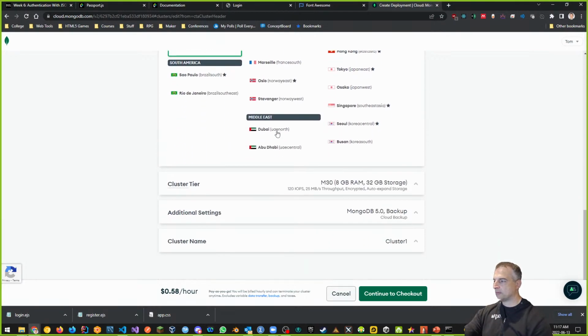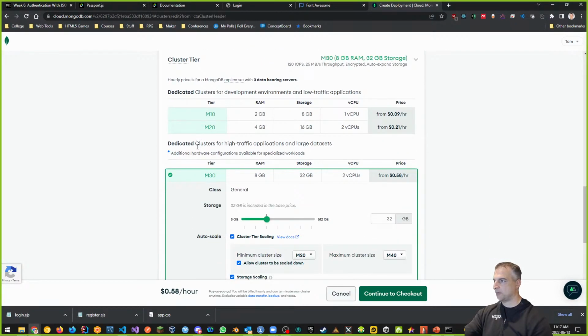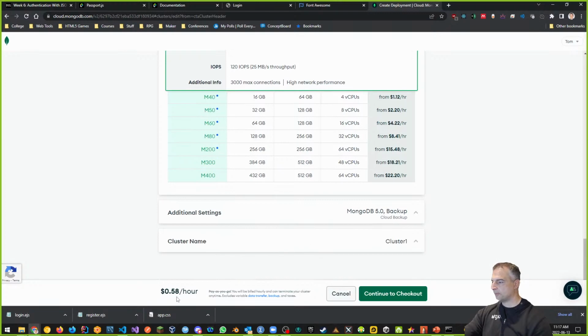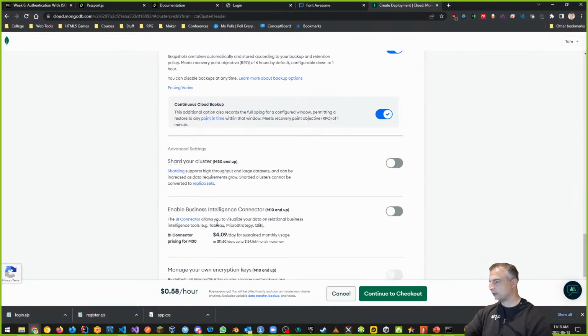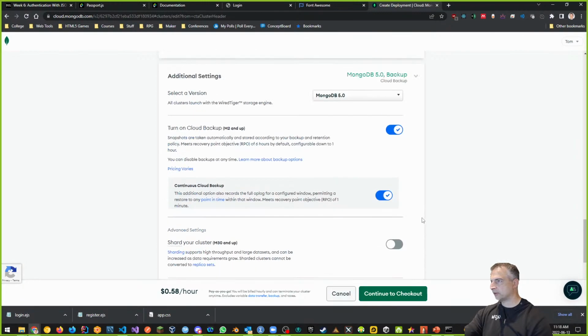And if I scroll down, we have to keep scrolling down. The cluster tier is important. We don't want anything but free. Okay, we want a free tier. Okay, so right now you can see that the default is 58 cents per hour. Okay, that's not what we want. So I'm just going to open this up so you can see all the settings. And there's the cluster name. You can choose the cluster name too.